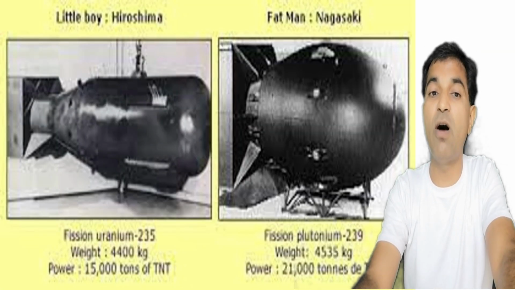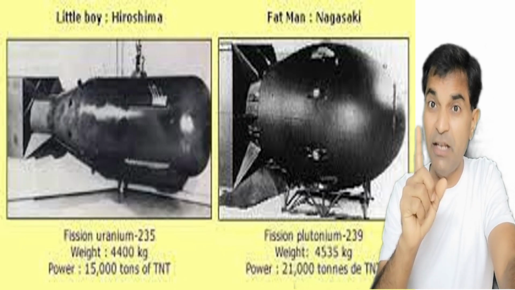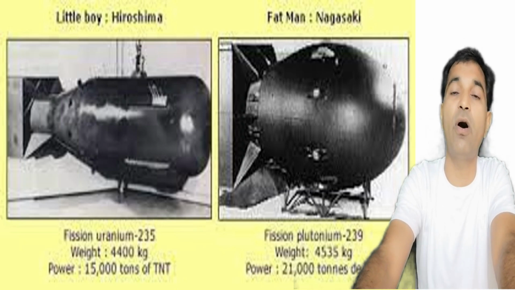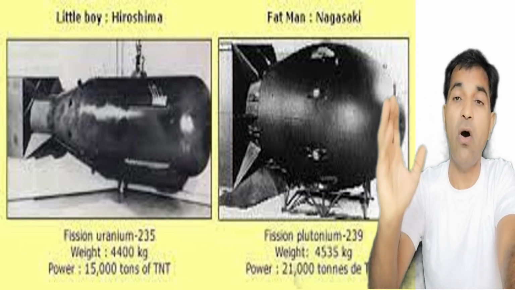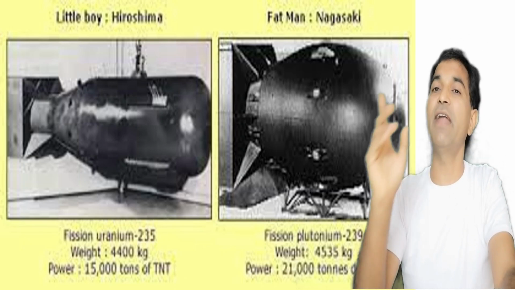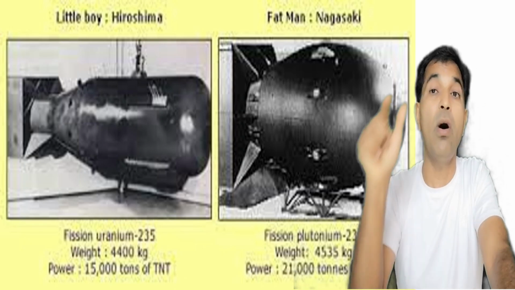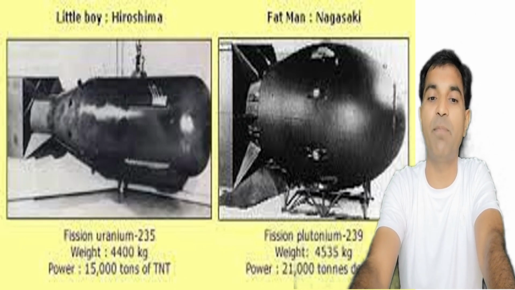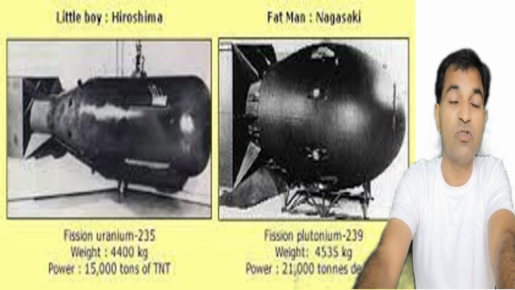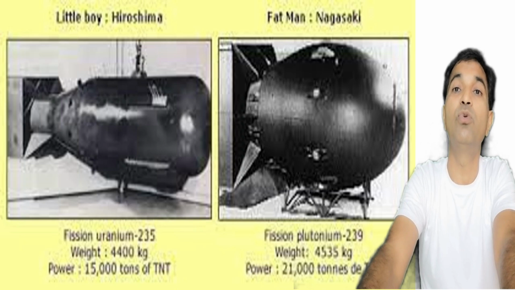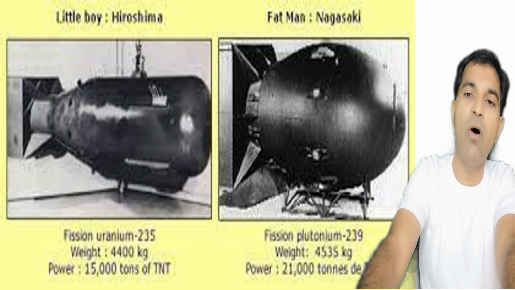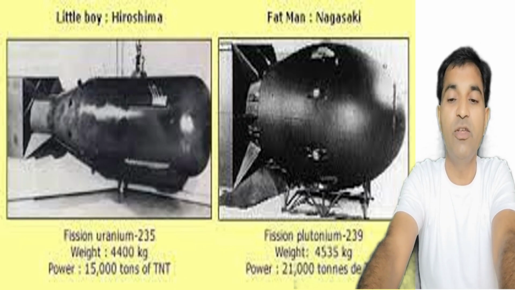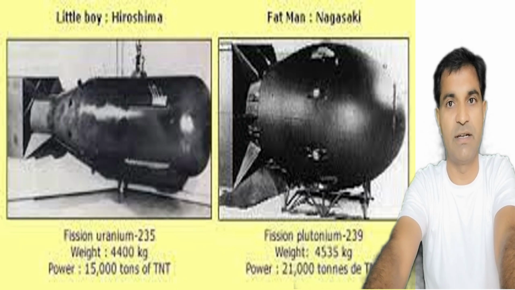Now these are the two bombs that have been used in human history so far. Little Boy and Fat Man were respectively dropped on Hiroshima and Nagasaki on 6th August 1945 and 9th August 1945 on Japan, and that concluded World War II with the surrender of Japan. The bomb Little Boy, dropped on Hiroshima, used uranium-235 as the fission material, and the bomb Fat Man, dropped on Nagasaki, used plutonium-239, right?